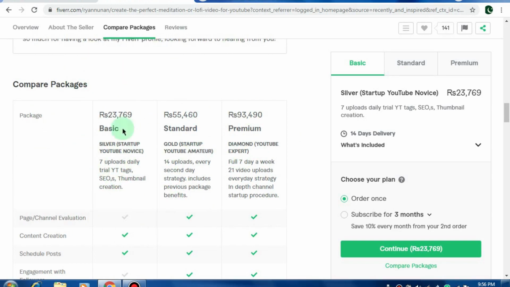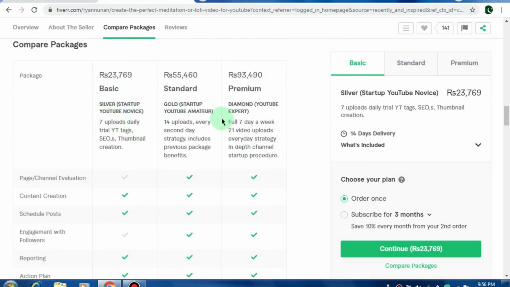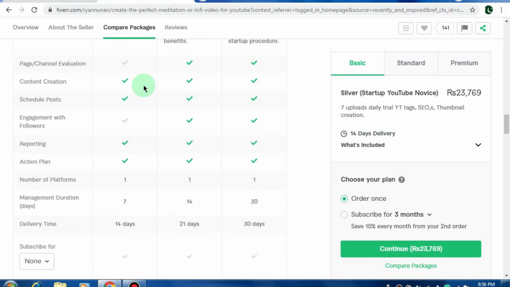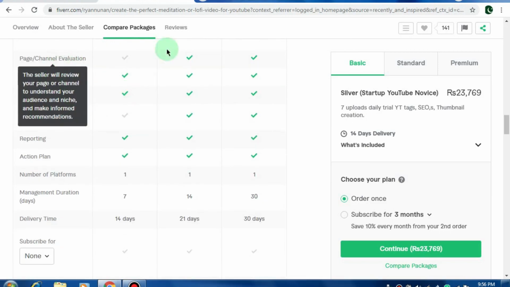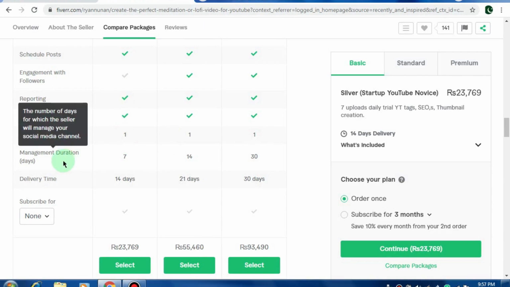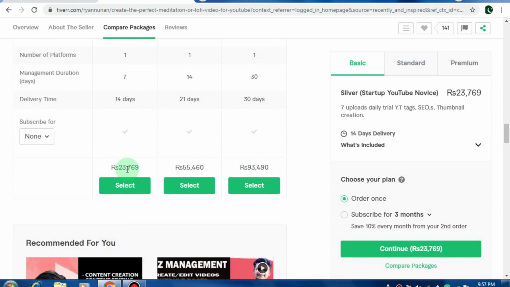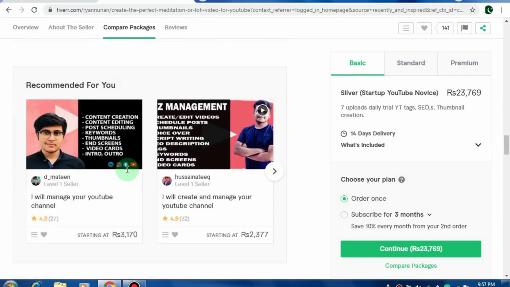If a customer wants a basic one, he will hire you for the basic one and will give you 23,769. If he wants a standard one, he will hire you for the standard. And you can add all these things. You can add a description of all three packages, then tick the ones in which you are expert and the things which you can do. You can write your number of platforms, management duration, delivery time, and your money, that is, how much money you want to take. So you can write all here, and you can earn money.